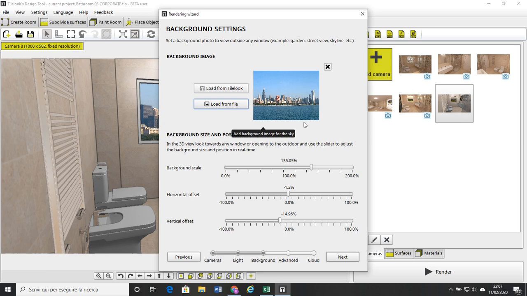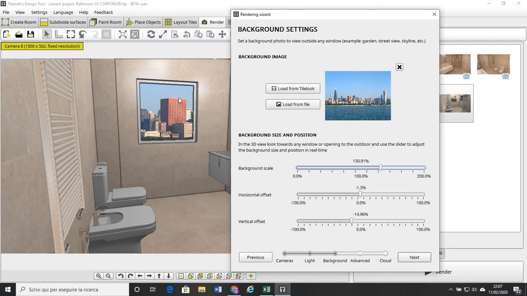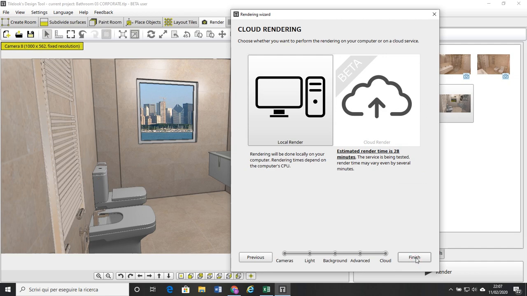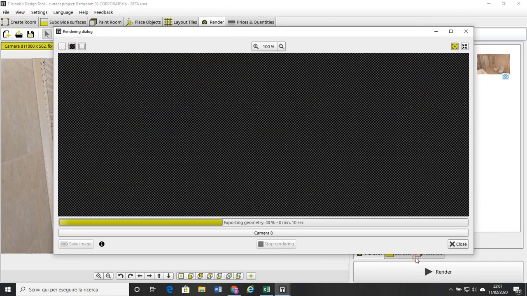I can scale the image. You can see here from the windows. I can scale the image and change the position. Once I find the correct position, then I click next, next, and then I can start with my rendering.